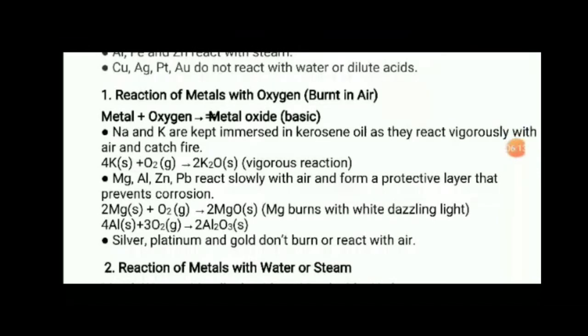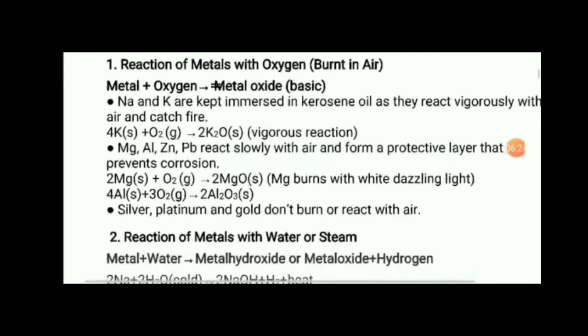The example for it is given here. See, when potassium reacts with oxygen, it produces potassium oxide, and it is a vigorous reaction. Vigorous means a harmful reaction. Magnesium, aluminium, zinc and lead react slowly with air and form a protective layer that prevents corrosion. We studied the concept of corrosion in chapter 1 of chemistry. In that chapter we saw a very small part: to prevent corrosion, use oiling or painting.